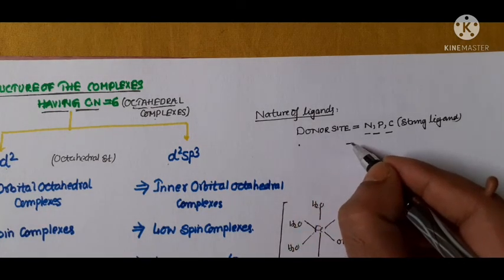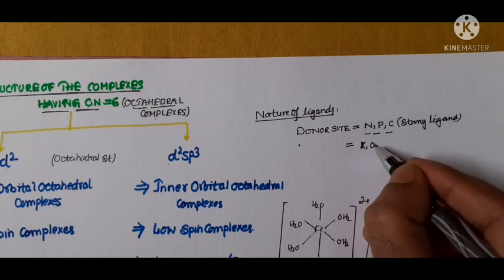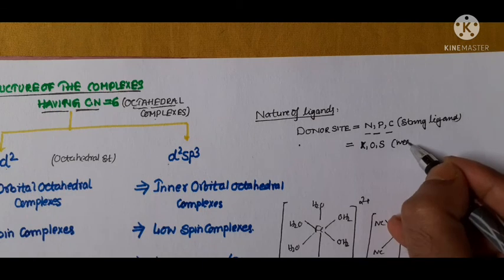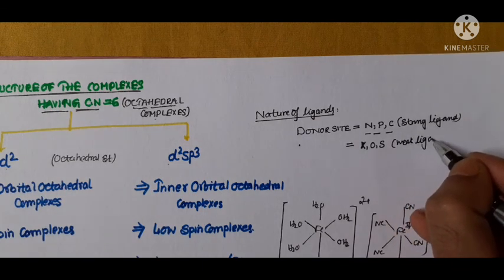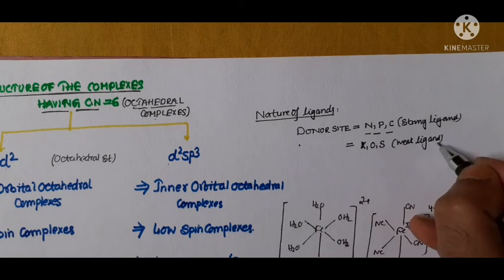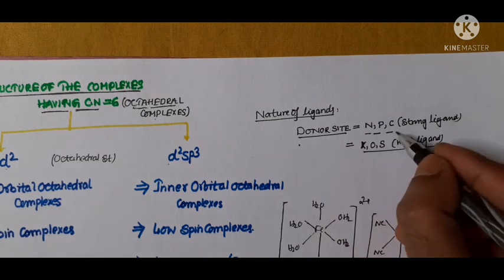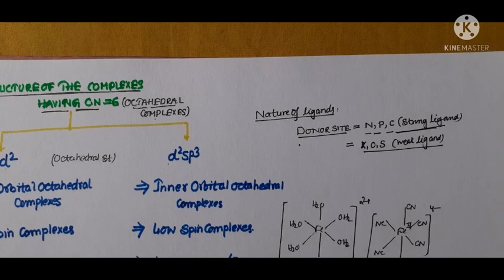And if the donor site is halogen, oxygen or sulfur, then these are considered weak ligands. So this is the trick that I want to share with you, so that you can easily find out which ligand is strong and which one is weak.